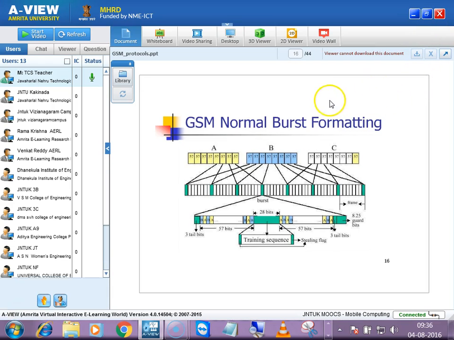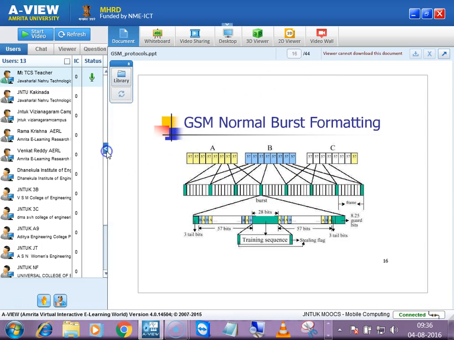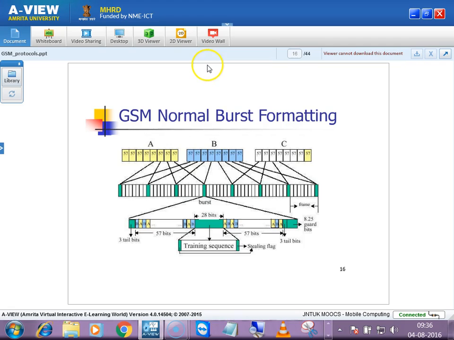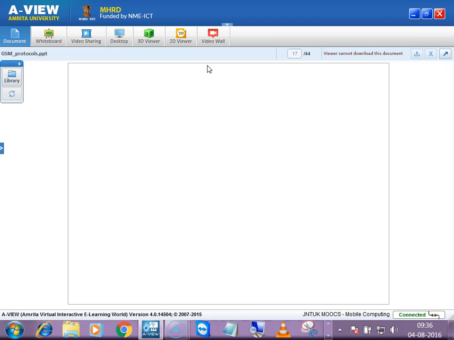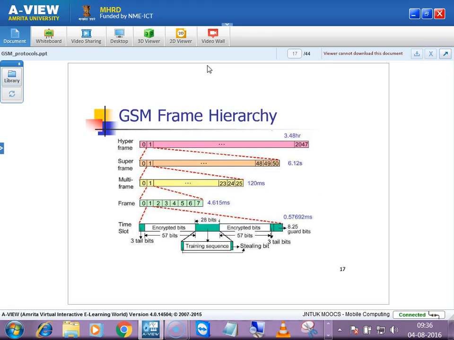And same thing, formation. These green things are there, right? These are nothing but interleaving. If you see here, tail bits, guard bits, these green things are guard bits and tail bits. So only this white thing will be the data. These things will be guard bits, like the interleaving thing. When you see some particular burst, it will be in the form of this. Each sequence will be followed by some header bits and some tail bits.